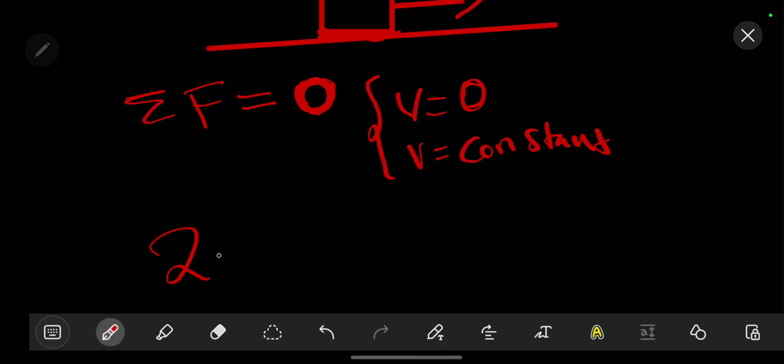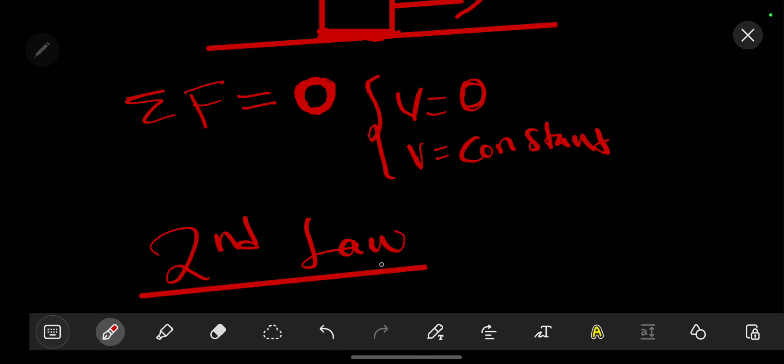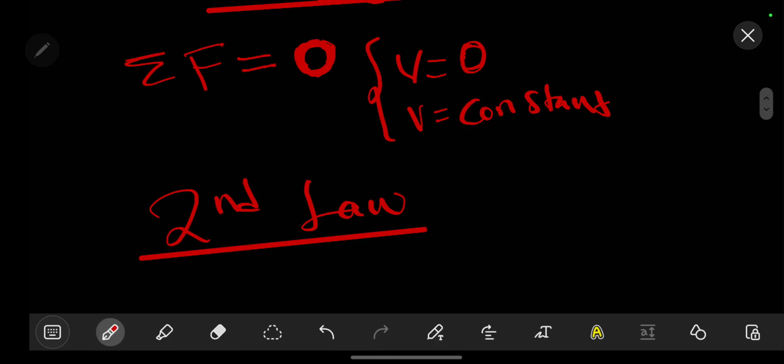So let's look at his second law, which forms most of the dynamics questions that we are going to be solving. Under Newton's second law, the acceleration of an object produced by a net force is directly proportional to the magnitude of the net force, in the same direction as the net force, and inversely proportional to the mass of the object. Now this is very, very important. Let's break this definition down.